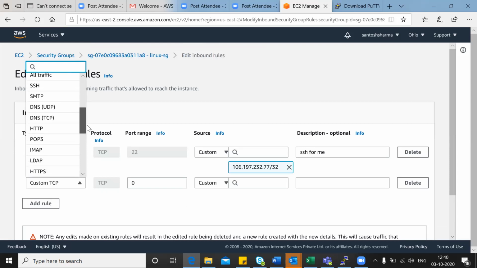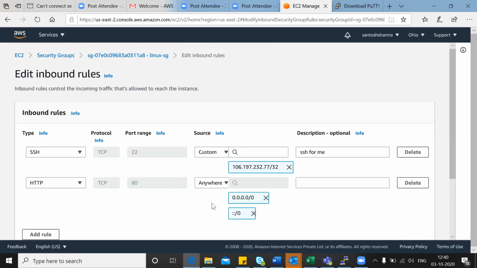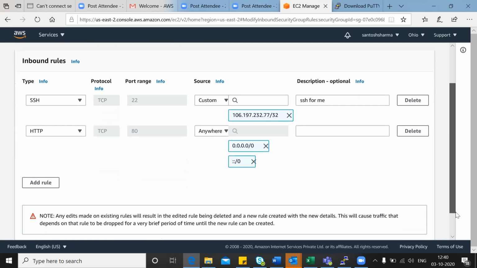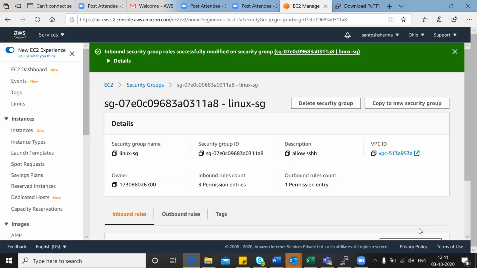Type HTTP or search for it. You got it, port 80. Allow everyone, anywhere, so the website can be accessed by anybody. Go down, click on save rules. That's it. Now you should be able to browse the public IP of your EC2 instance.